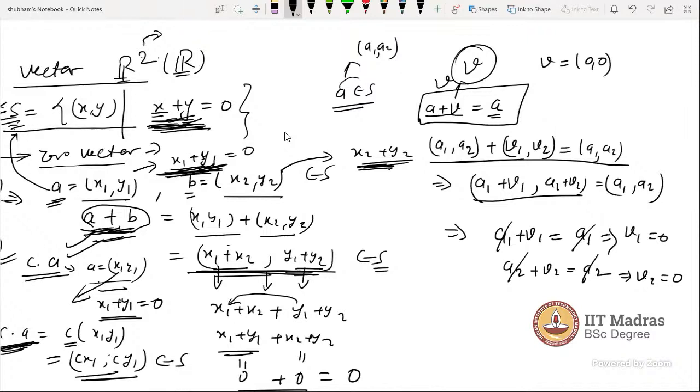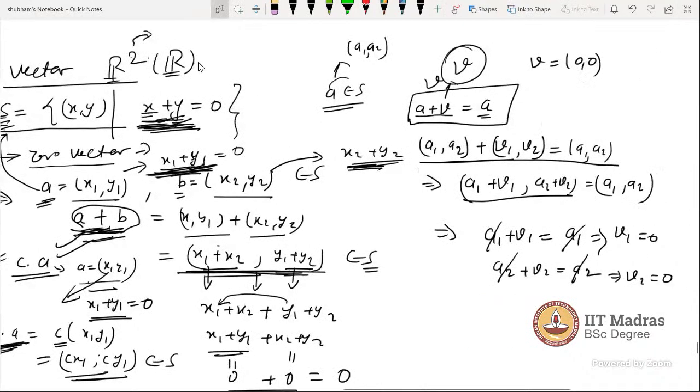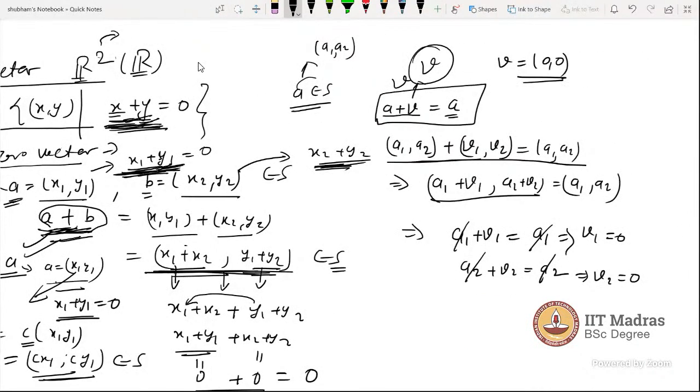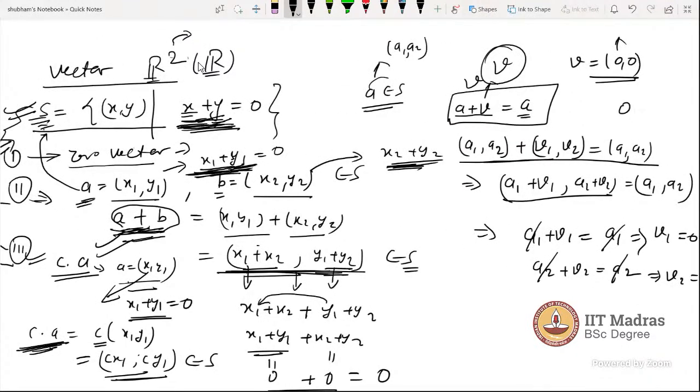But sir, if an equation is given, there is also the possibility that the zero vector is not present on that equation. Let me finish, then I will tell you. So you find (0, 0) in that, which means the zero vector is in S. When you add the coordinates, 0 plus 0 is 0, so we got 0 on the right side. That means 0 is in S. So S is a subspace.